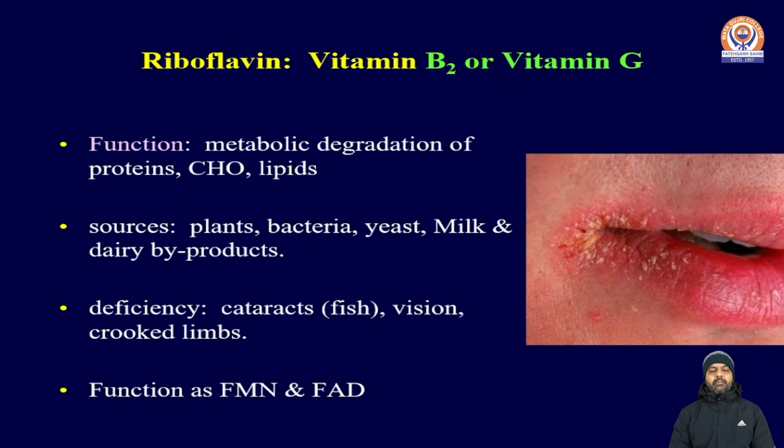The second vitamin among the vitamin B complex category is riboflavin. Hence, it is also known as vitamin B2 and commonly as vitamin G. It is meant for the metabolic degradation of carbohydrates, proteins, and fats. Its sources are plants, bacterial cells, yeast, milk, and dairy byproducts. Its deficiency appears as cataract, vision issues, and crooked limbs. It works also as a coenzymatic factor in the form of flavin mononucleotide and flavin adenine dinucleotide. Generally, all the vitamin B complex categories are responsible for the metabolism of carbs, proteins, and fats.